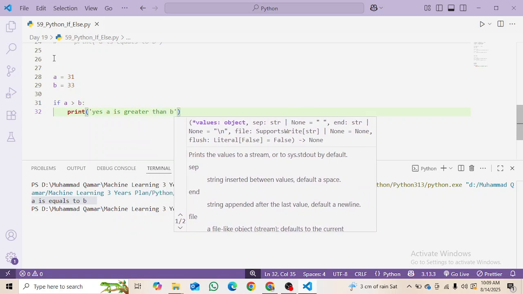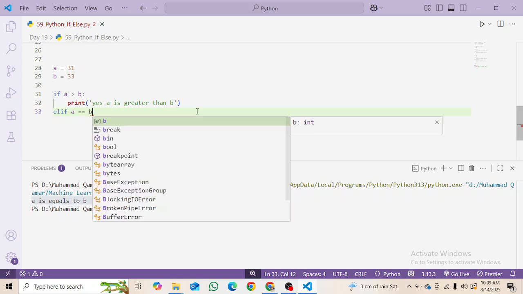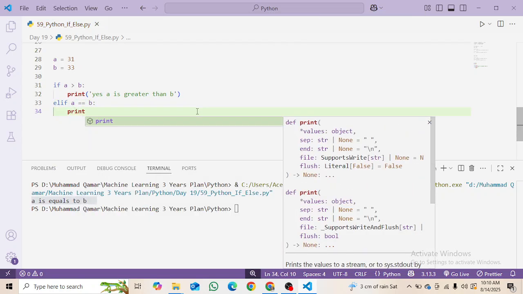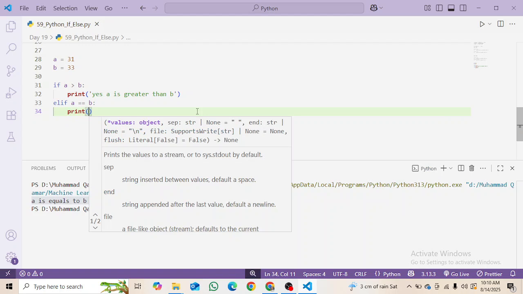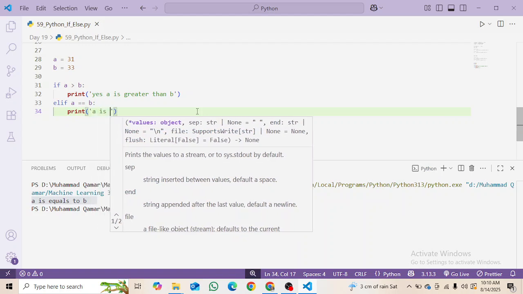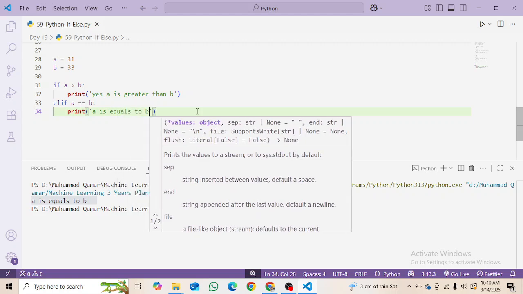than b. As you know this condition is not true, so I'm going to make another condition as elif a is equal to b. If a is not greater than b, it can be equal to b, which is not right here, but I'm just making another condition. If this condition is true, then print out that a is equal to b.